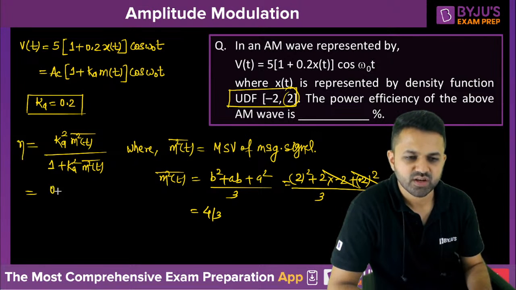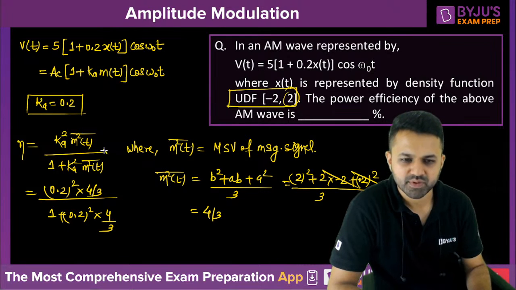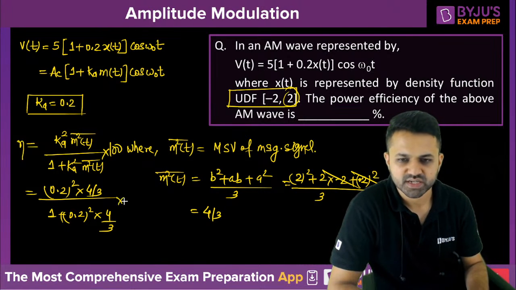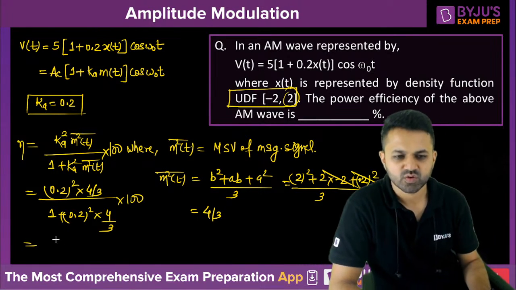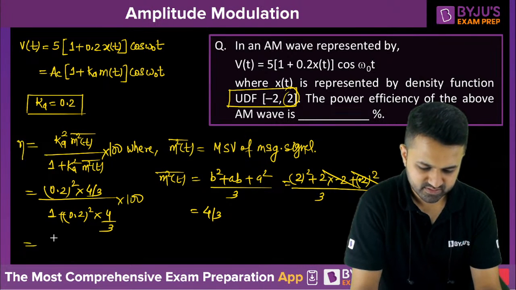Now substitute the value, which is 0.2 whole square multiplied with 4 by 3 divided by 1 plus 0.2 whole square multiplied by 4 by 3. And you can multiply it by 100 if you want to calculate in percentage as per the question. So how much are we getting after solving this?